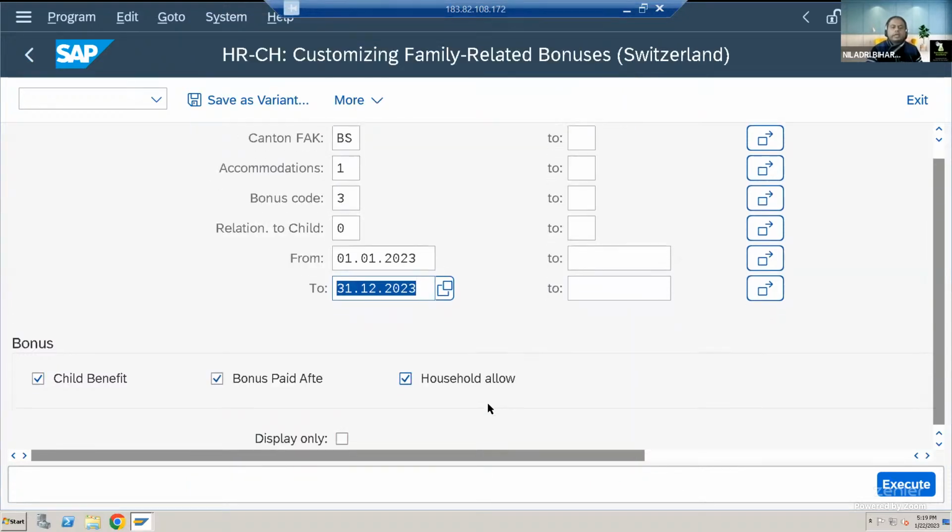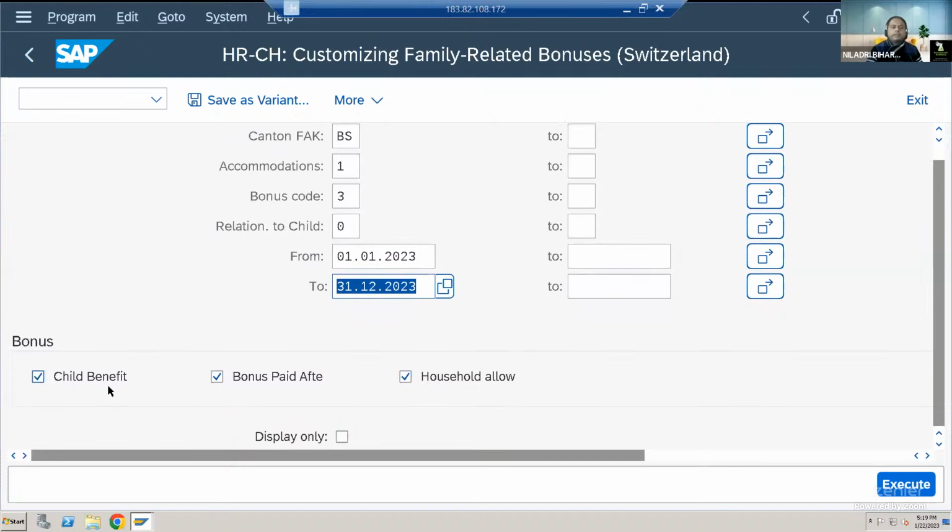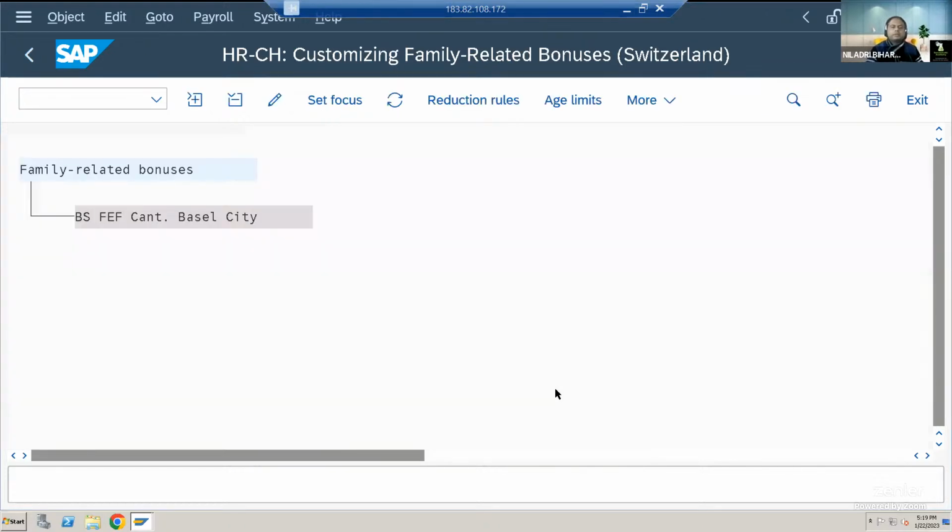Then again, when it comes to the bonus, what kind of benefit you require, like a child benefit, bonus paid or household allowance, simply you have to enter it. Then you can see this has been created for us, BS cat necessity. And further, if you want to change anything, you can do that. So this is the kind of structure we can build.